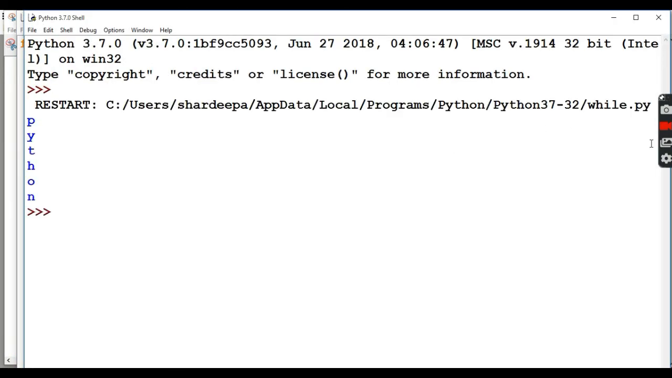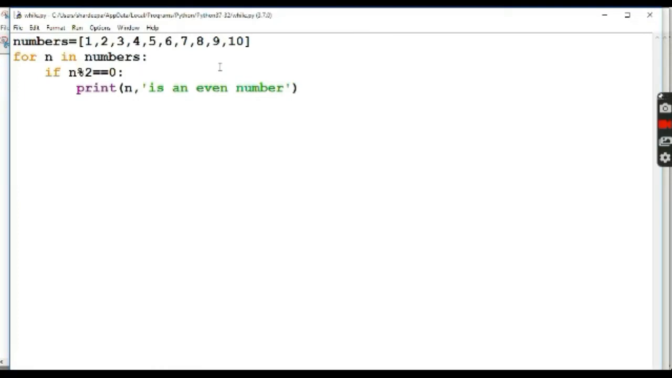Next example. In this example we are checking whether the number is even. So we have taken a list, numbers is equal to 1, 2, 3, 4 and so on till 10. So we have taken 10 numbers. Now we are applying for loop, for n in numbers. So we have taken a variable that is n in numbers, if n is divisible by 2.